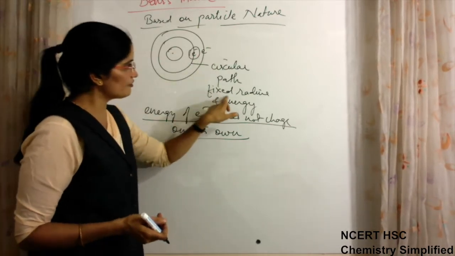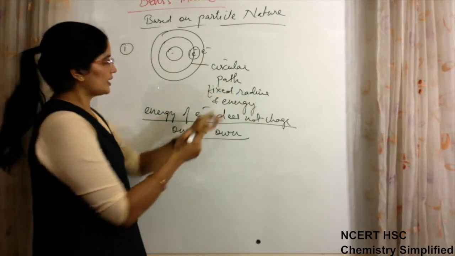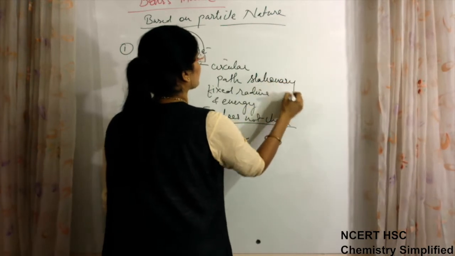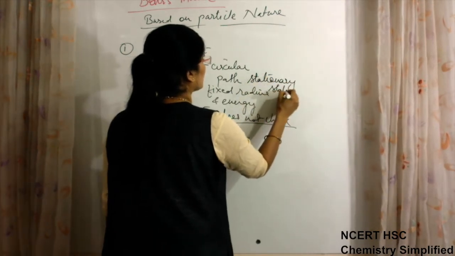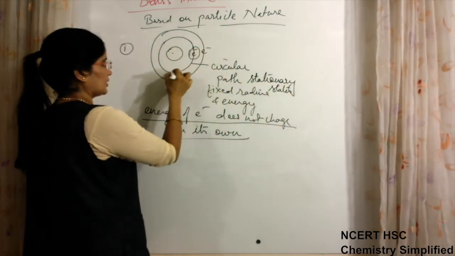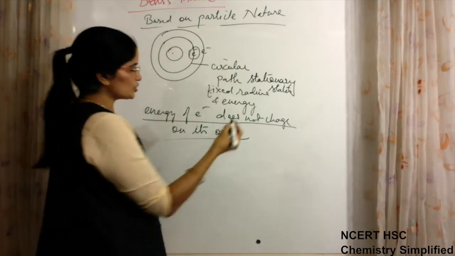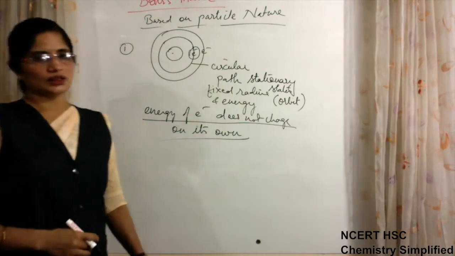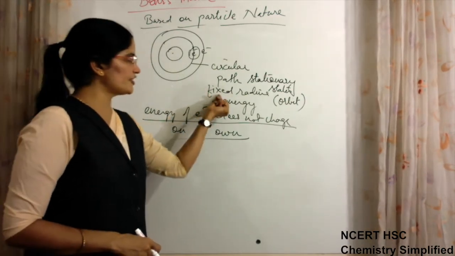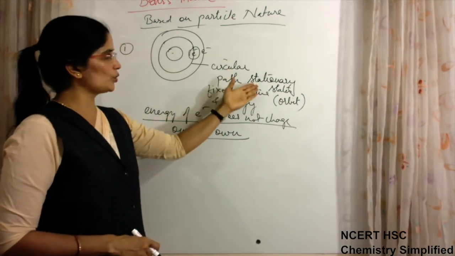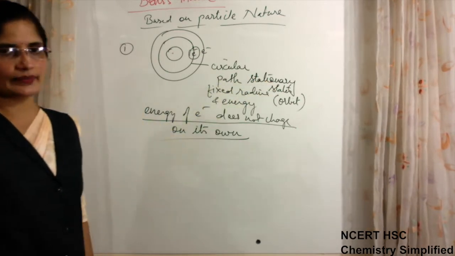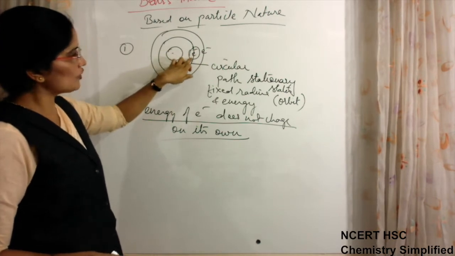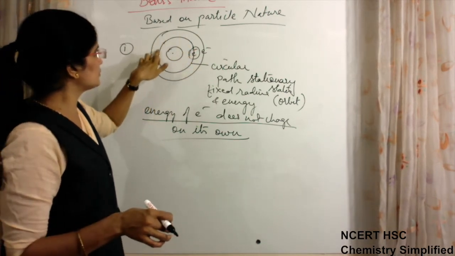Because these orbits have fixed radius and energy, they are known as stationary states. The energy of the electron is actually the energy of its orbit.